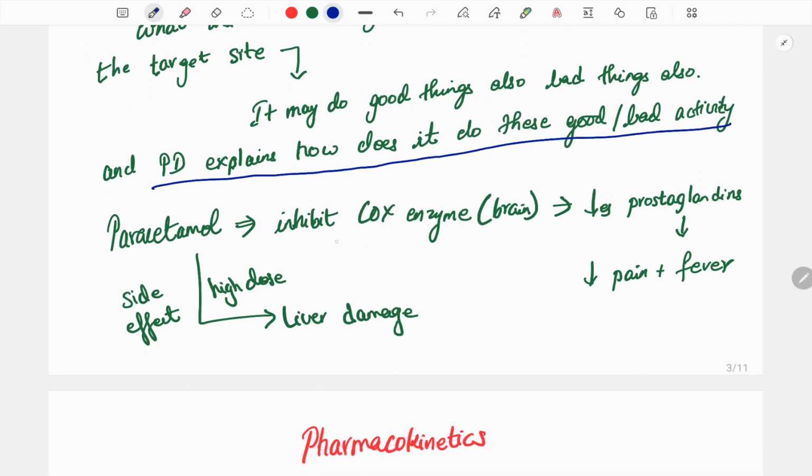Paracetamol inhibits the COX enzyme, so prostaglandin production will be decreased, so pain or fever will be gone. This is the positive effect. If you have fever and you consume a paracetamol tablet, it inhibits the COX enzyme in the brain, so prostaglandin production will be decreased, and ultimately the fever or pain decreases.